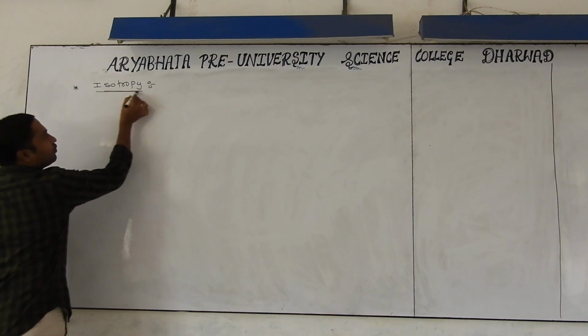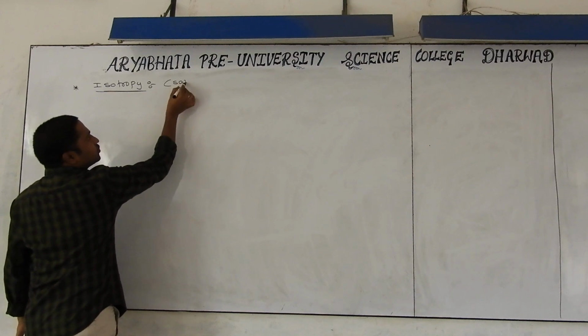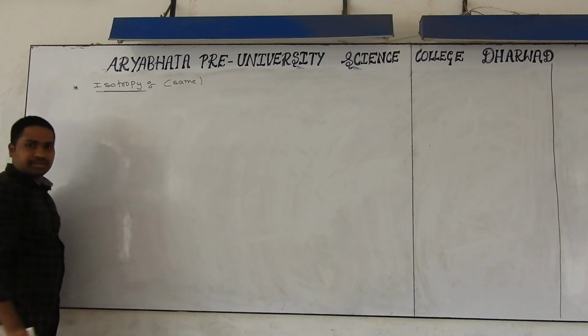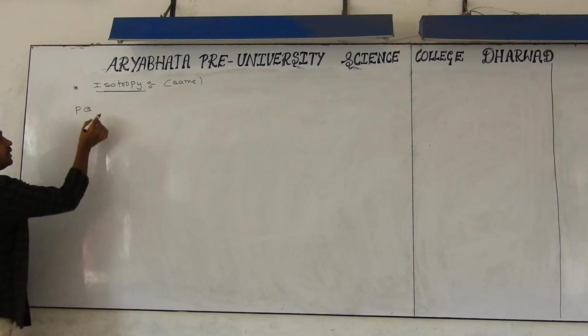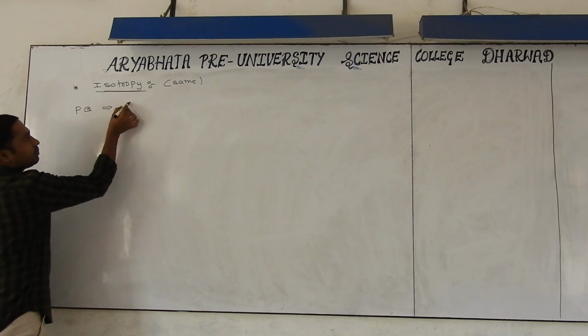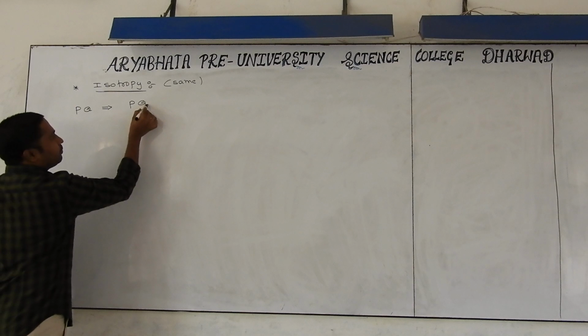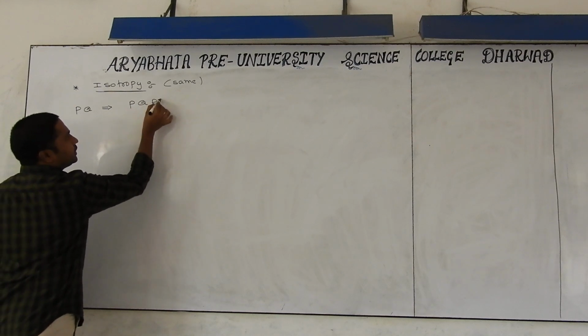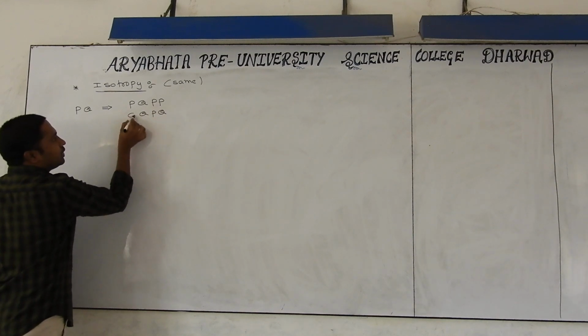What is the meaning of isotropy? It is nothing but iso, same. Just see. For example, if you take one of the amorphous solids, say PQ. In PQ, the constituent particles are irregularly arranged, like P, Q, P, P, again Q, P, Q, Q, like this.